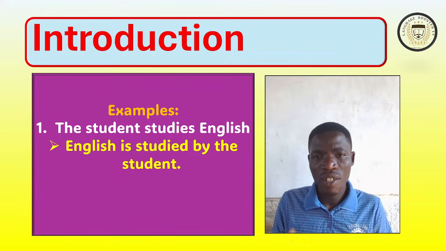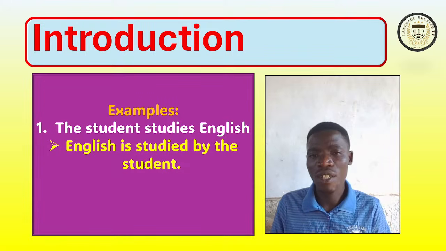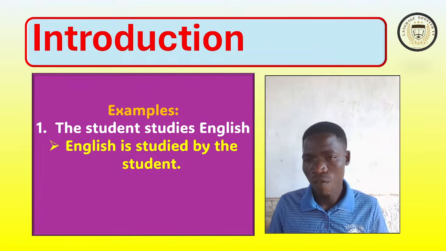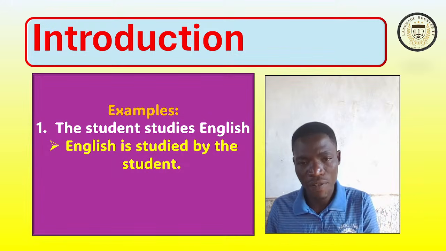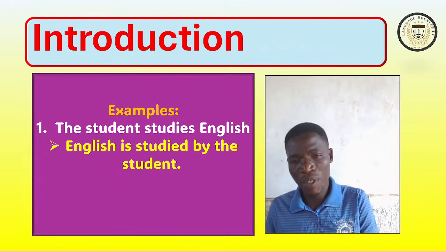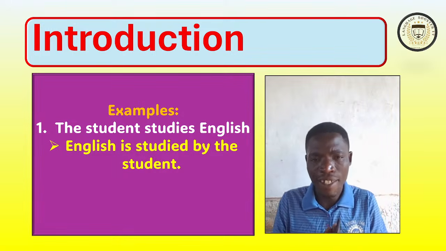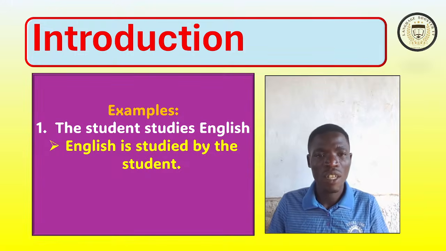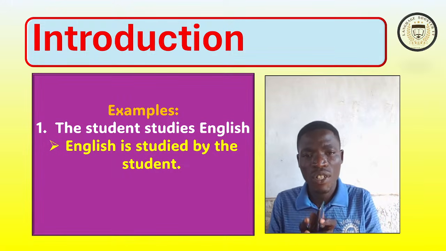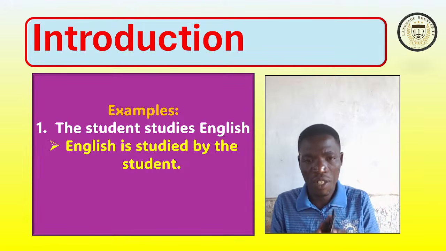The student studies English. You have seen that this sentence is in active voice. When we put it in passive voice, English is the object. It comes first and serves as the subject.